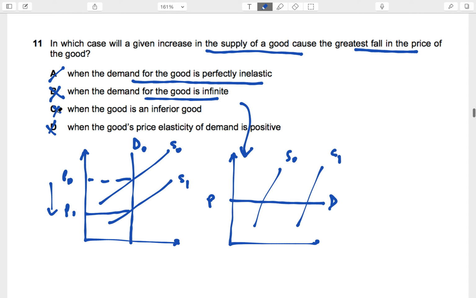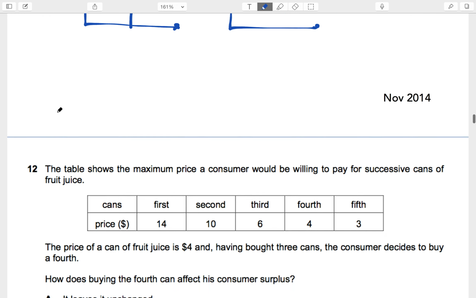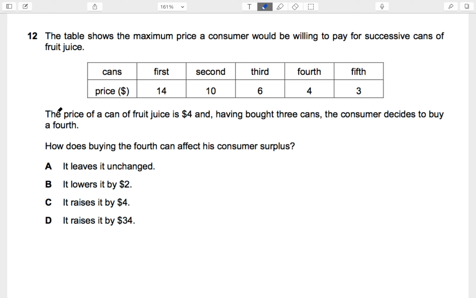Always remember, it's useful to make diagrams to visualize things, so it helps you understand a lot. And it's also good to look at extreme cases. If it holds true for perfectly inelastic, it will hold true for a very inelastic good as well. Okay, this is a very popular exam question these days.